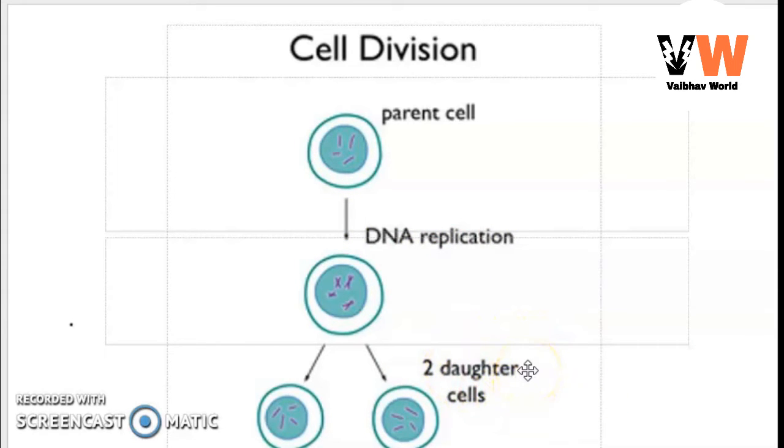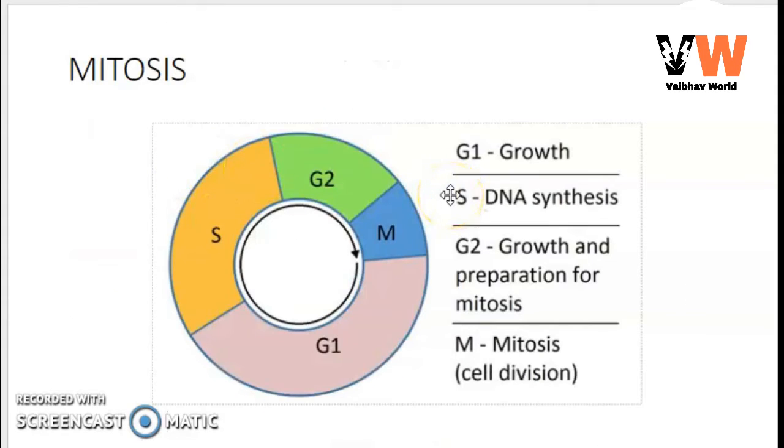This is mitosis, and in mitosis there are 5 stages. First one is interphase. In interphase there are 3 main phases, that is G1 phase, S phase and G2 phase. G1 phase is called the pre-DNA synthesis phase, and this phase is also called the post-mitotic phase. This is the longest phase, and during this phase protein and RNA synthesis take place.